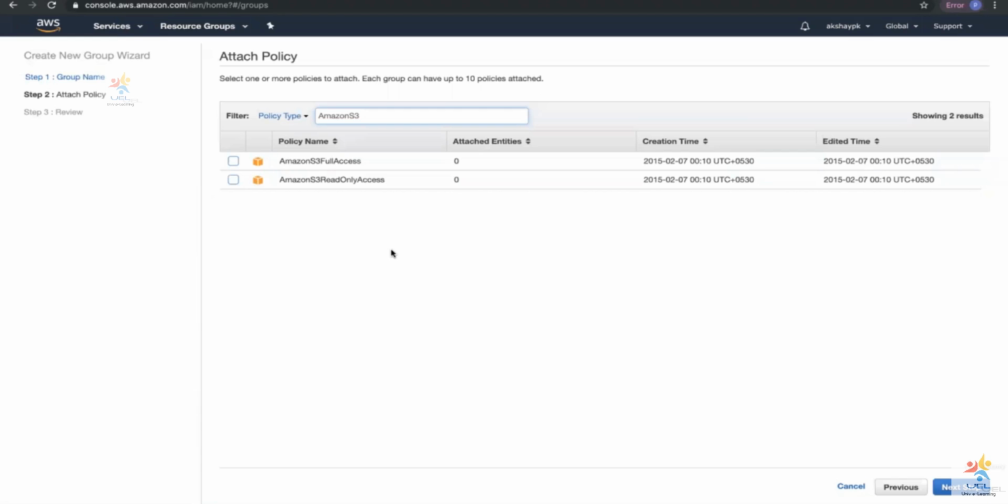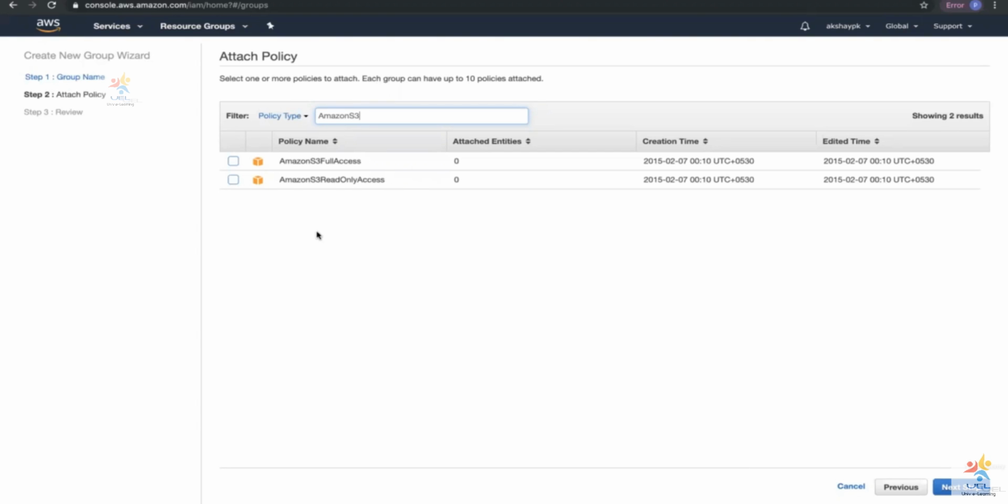Like I mentioned before, there are managed policies given by AWS as well as customer managed policies. The only difference is that AWS managed policies are generalistic in nature. You will not have fine-grained access control with them. You have to create your own policies for fine-grained access control. Let's say, for example, I want to access a particular folder within this bucket.